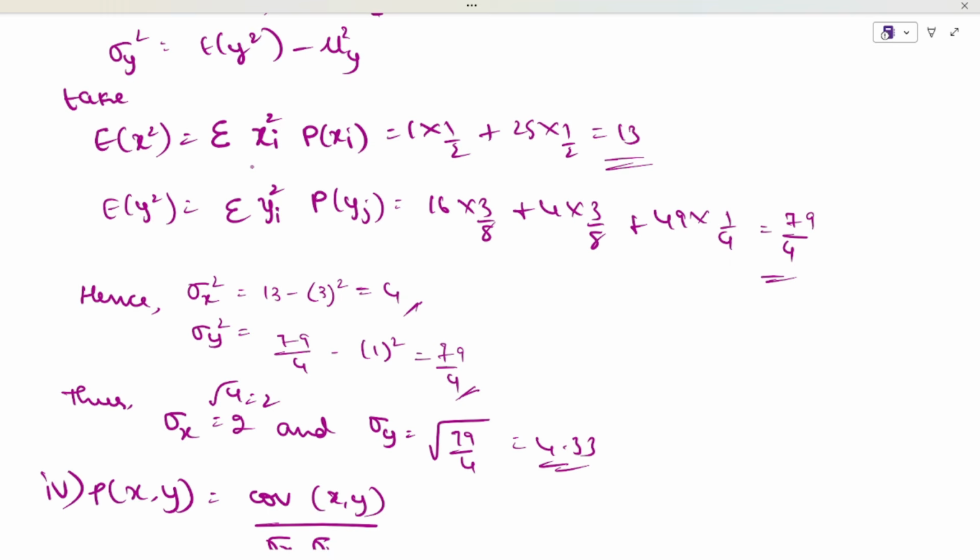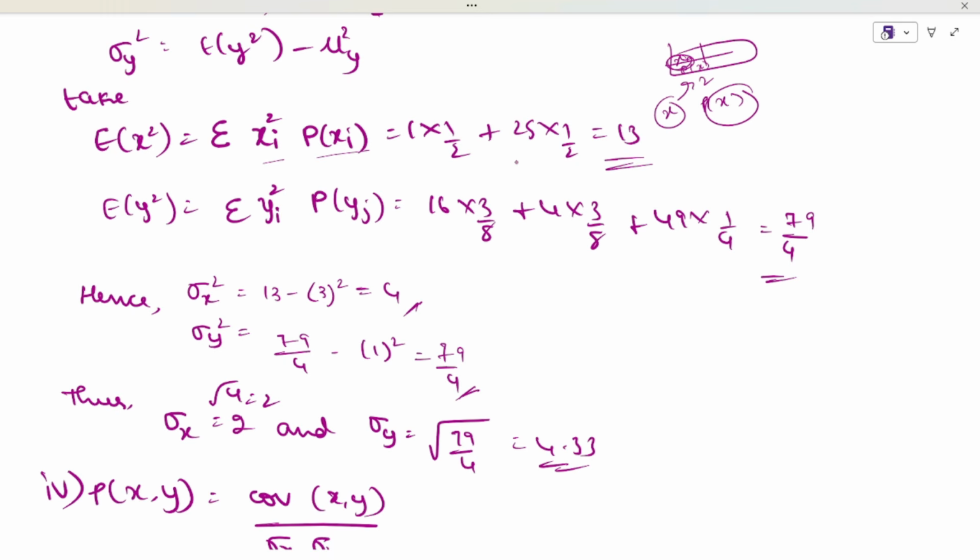See, E of x square, if you have to find out, in the probability distribution table, x and p of x are there, right? The x value you will square, and multiply it with the corresponding p of x value. The p of x will not be squared, only the x value will be squared.